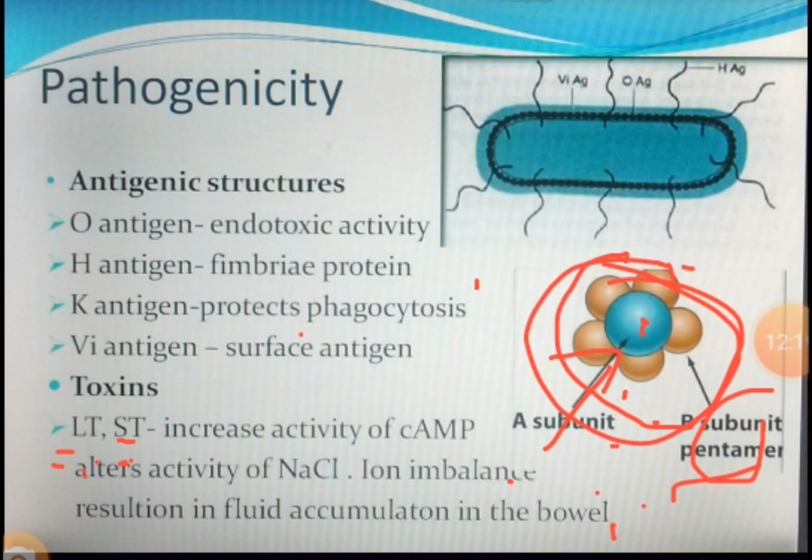Now what A1 and A2 will do is increase the activity of cAMP, cyclic adenosine monophosphate. That will create an ion imbalance, which will increase the adenylate cyclase activity, because of which there will be excess accumulation, and this toxin pulls the water content from your body into the intestine.